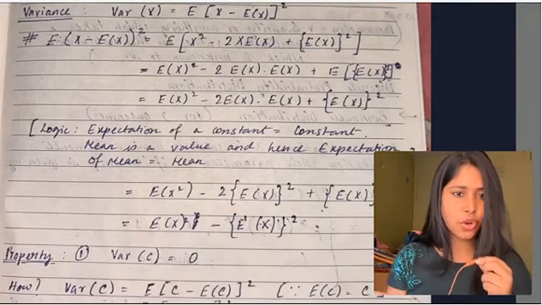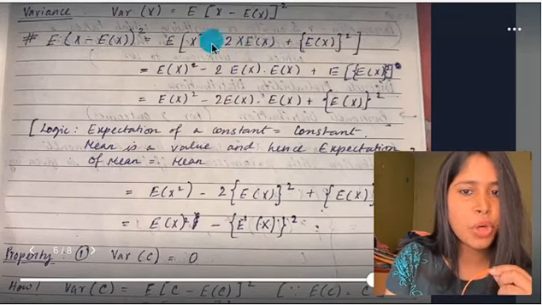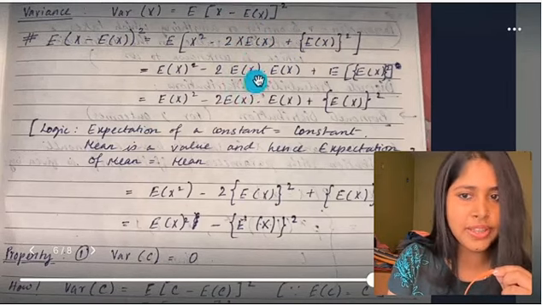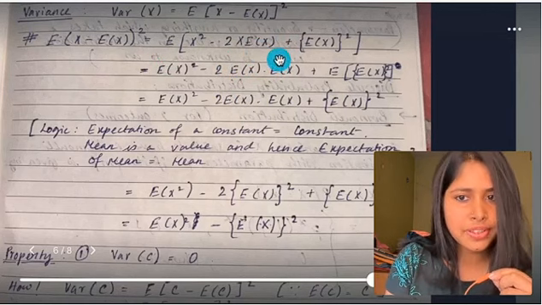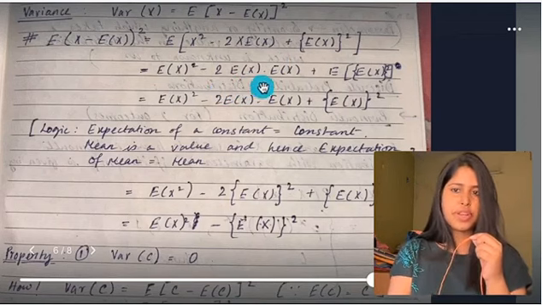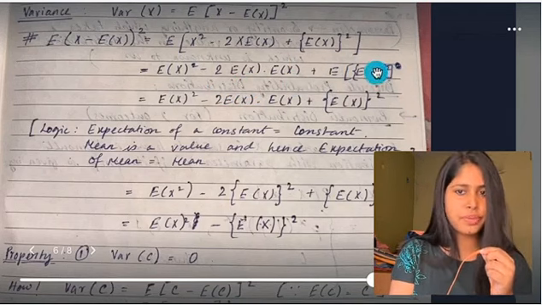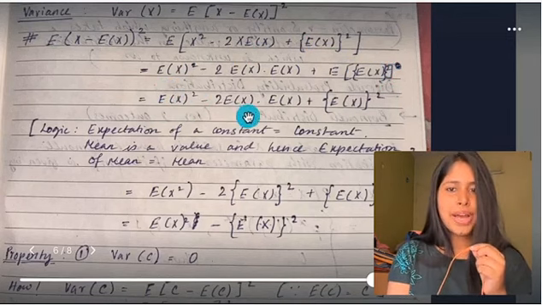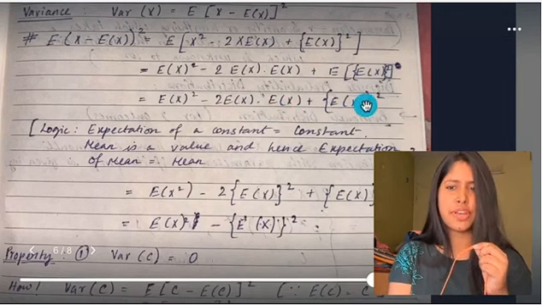Mean is a value, it is a constant, right? So E(x) and 2 are both constants here. And if you take them out, 2 into E(x) dot, dot means multiplying, into E(x). Okay, you get this idea? So 2 into expectation of x into expectation of x plus expectation of E(x) whole squared, which is equal to expectation of x squared minus 2 into expectation of x into expectation of x plus expectation of x squared.